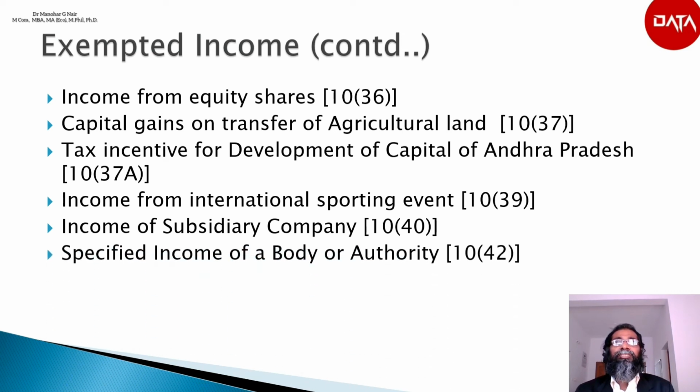The next point is specified income of a body or authority as per section 10(42).